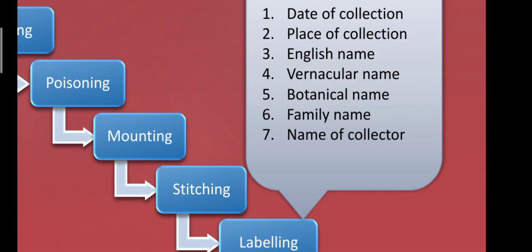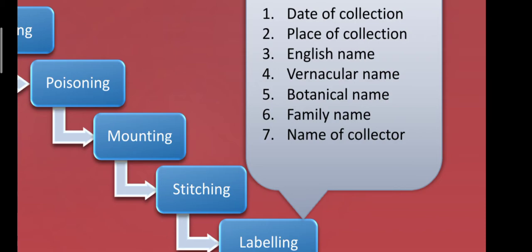Then English name. Then vernacular name. Vernacular name is a local name. Then botanical name. Then family name. And then name of the collector. These 7 things are kept in the label. Now I hope you are confused. What is the difference between English name and botanical name? Vernacular name is a local name.